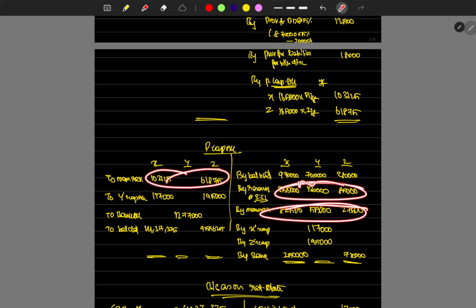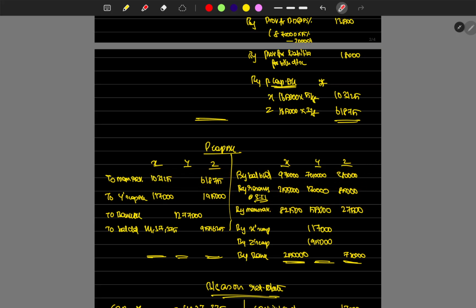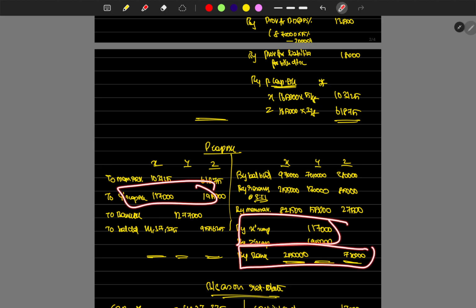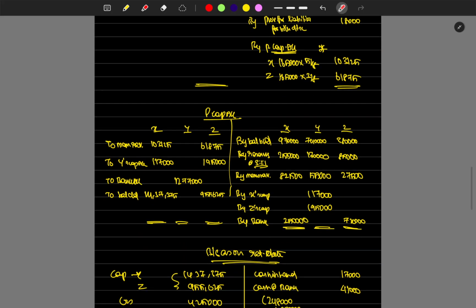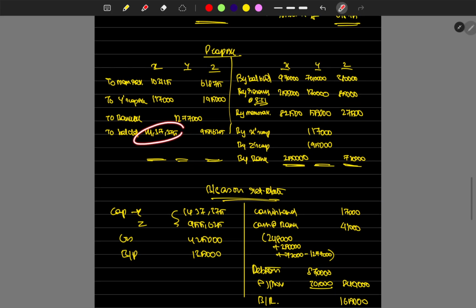So see, the revaluation balance has been added. This is not revaluation, this is reserve. The first thing in partners' capital is the partners' capital balance, then reserves, then memorandum revaluation, then goodwill share, then whatever balance they have brought into the business. If the retired partner has been paid the amount, or their balance has been converted to a loan account, that has to come here. So the remaining partners' capital has been filled with the reserves, so we haven't added the reserves here.